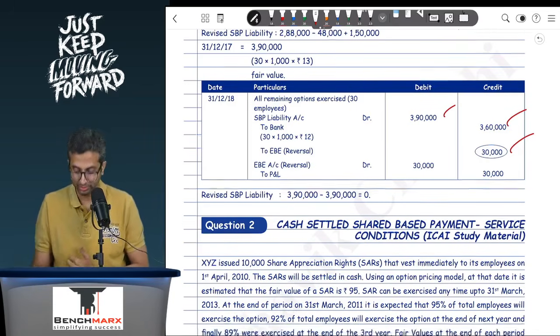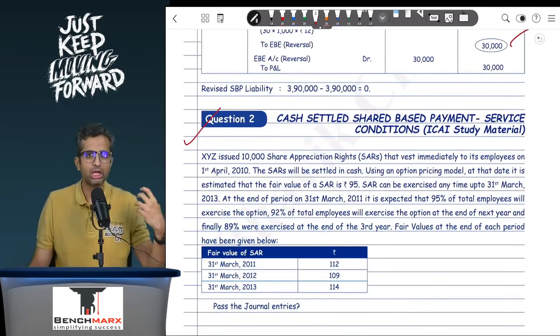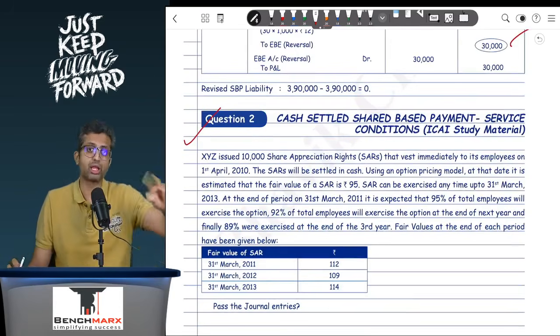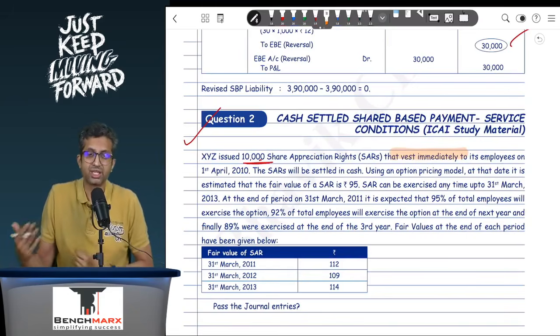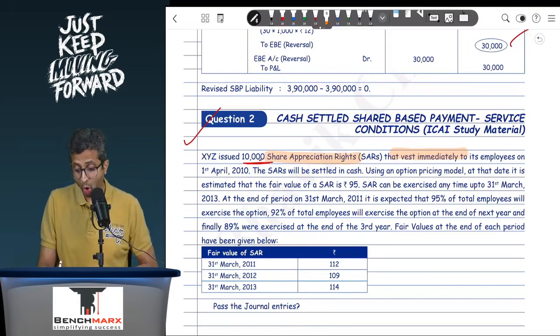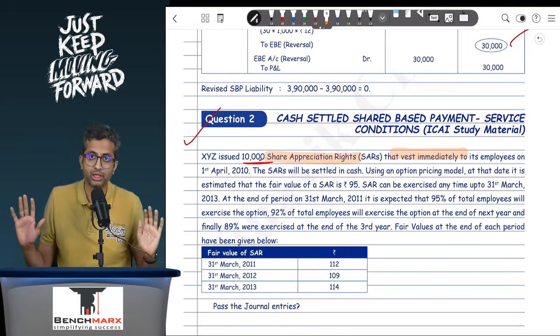It's an interesting one. The second question is a question where students do have a doubt. This is a question with SAR and immediate vesting. So if you read the question, it says XYZ issued 10,000 SARs that vest immediately. The most important language over here is that they vest immediately. And hence if they vest immediately, whether it is a SAR or an ESOP, the entire expense has to be recorded in the PNL immediately.